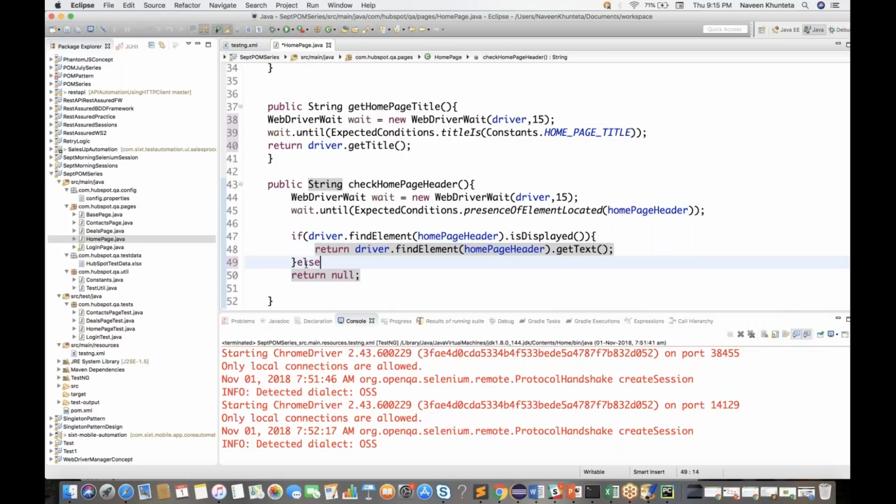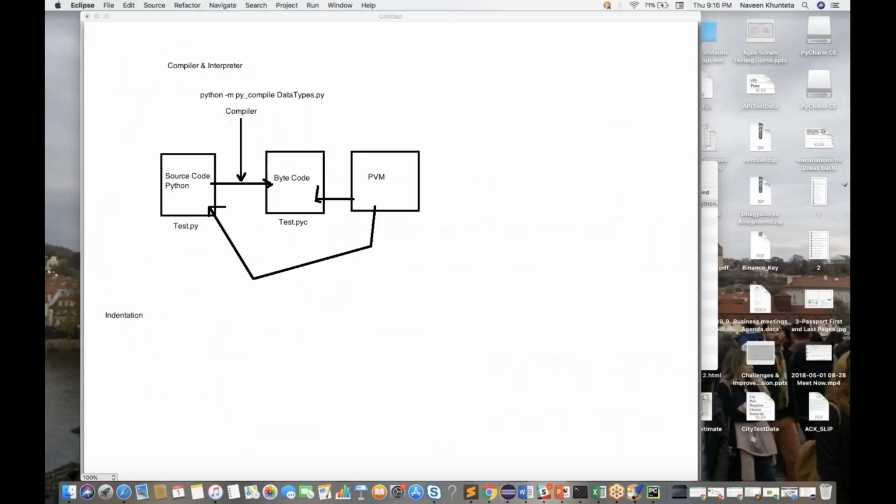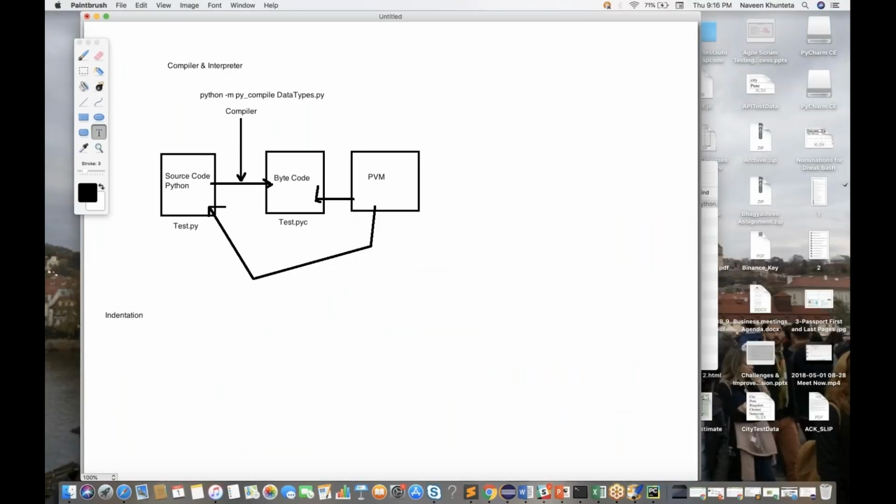Inside the else you can write whatever you want to print, System.out.println, let's see, hello. You can write the entire code in the same line. Java does not follow the concept of indentation, but in Python it's very important, guys. So indentation is something we really have to use.